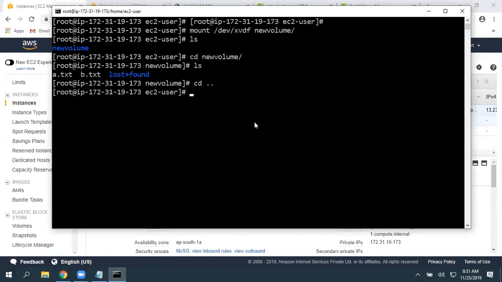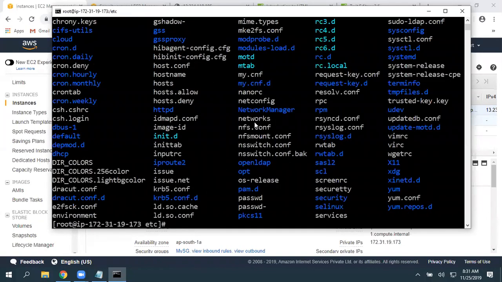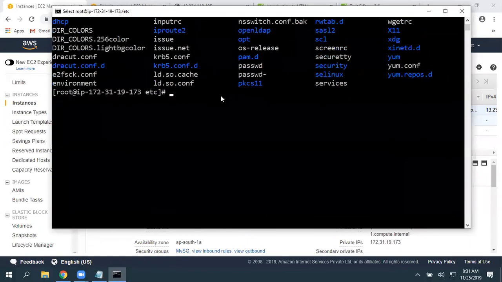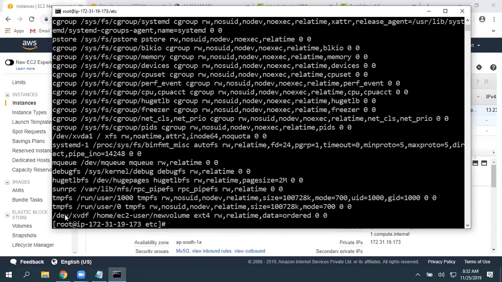So what you can do is make an entry in the fstab file. I'm under etc. If you give ls, you can find many files. Here look for fstab. This is a file. We need to add one entry. We have a small cheat for this. You can just give cat /etc/mtab. When you click on enter, whatever you get here related to /dev/xvdf, copy this and add this entry in our fstab file.